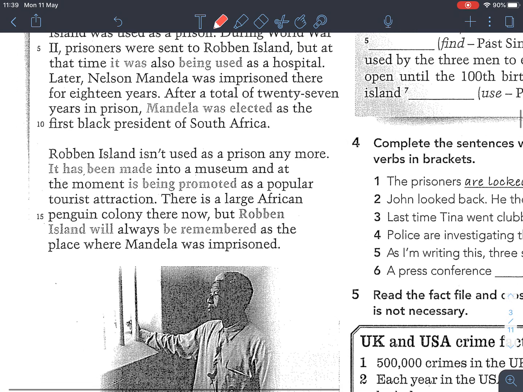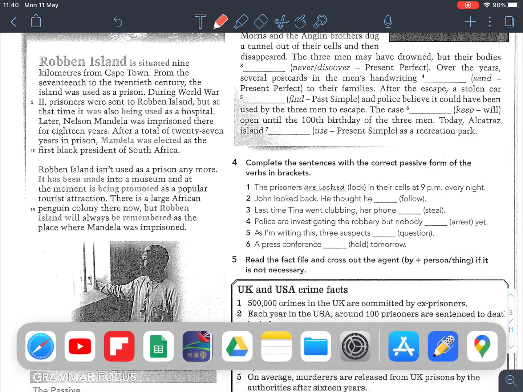All right. So Robben Island isn't used as a prison anymore. It has been made into a museum and at the moment is being promoted as a popular tourist attraction. There is a large African penguin colony there now, but Robben Island will always be remembered as a place where Mandela was imprisoned. Right, let's take a look at the island.